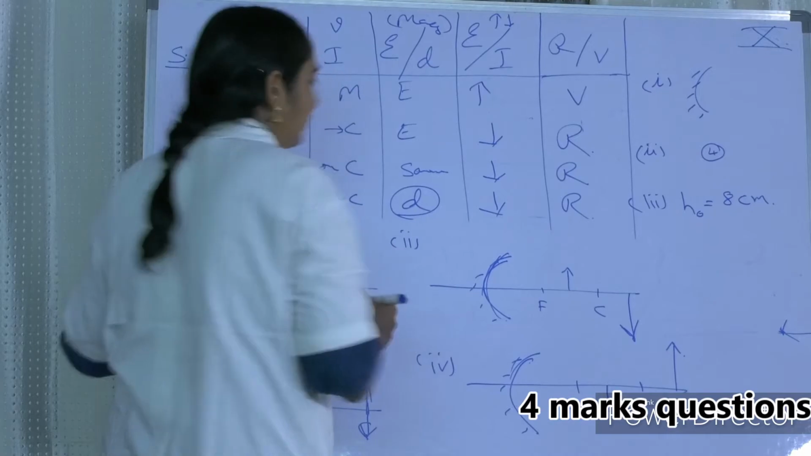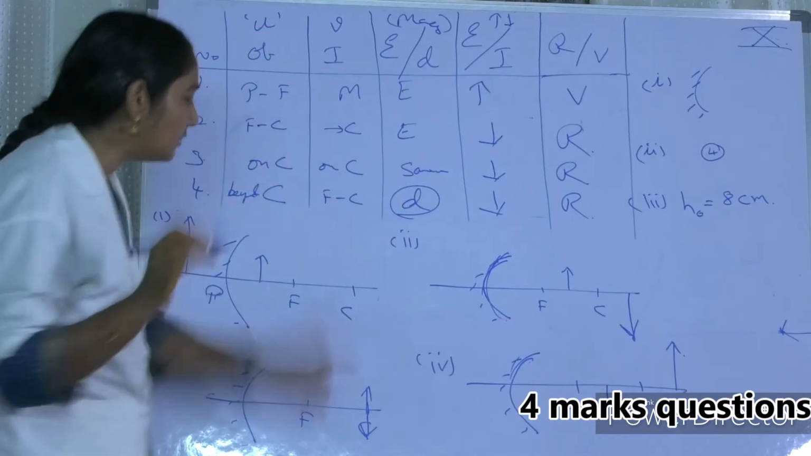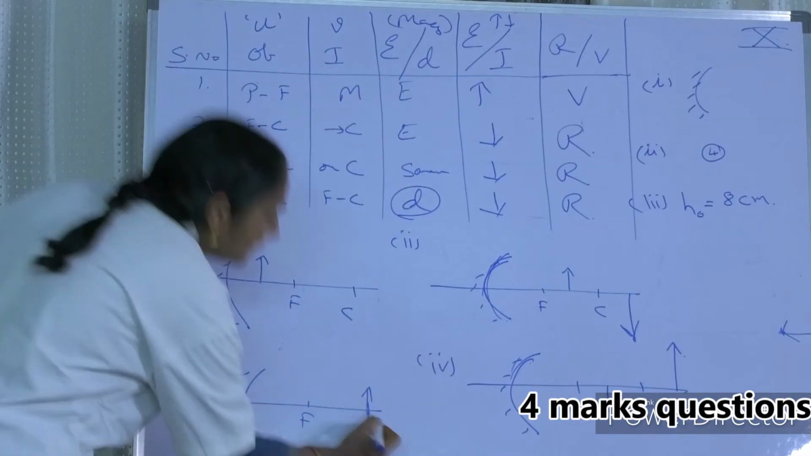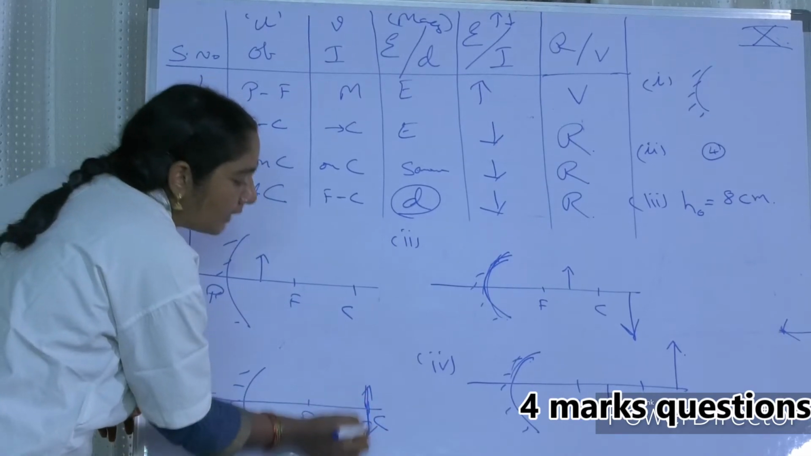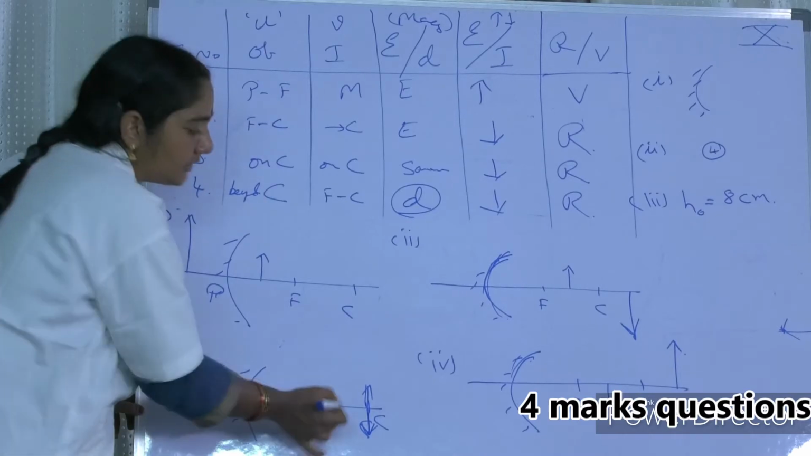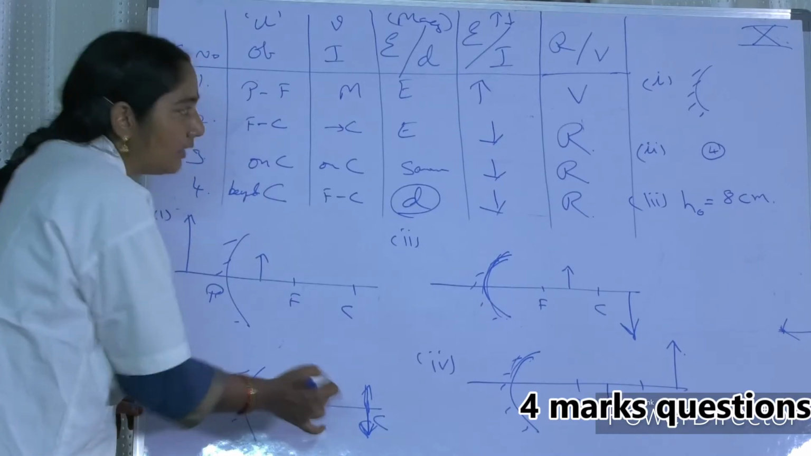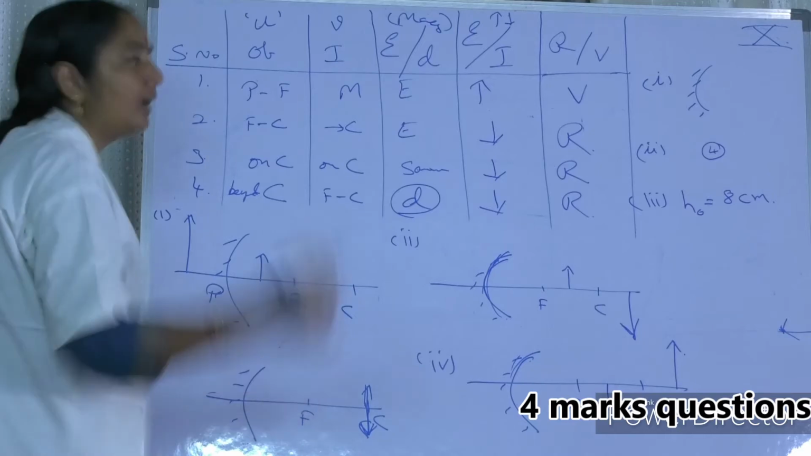Placed at center of curvature on the principal axis. Now see here, my dear friends. The object is placed at center of curvature. Means what? The image is also formed at the center of curvature. This is the case. Means what? Magnification is -1.